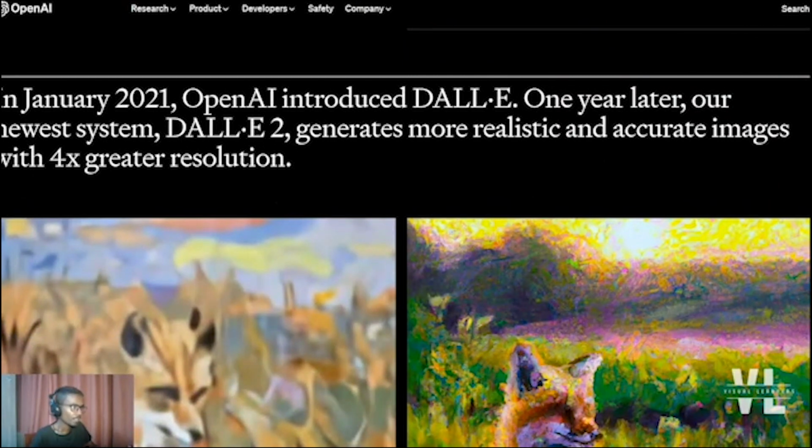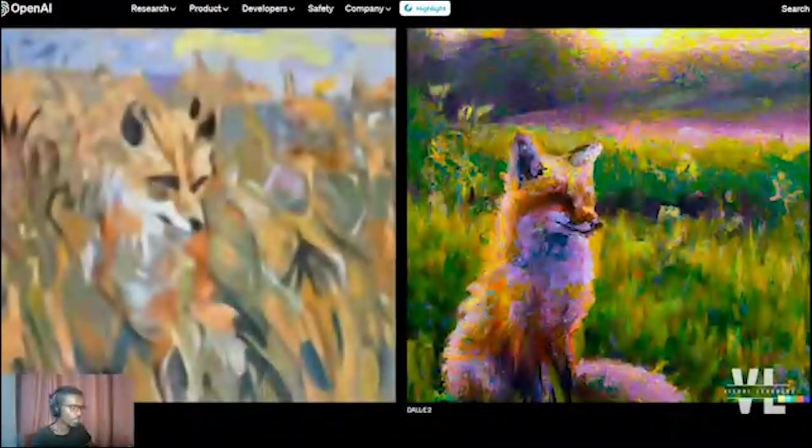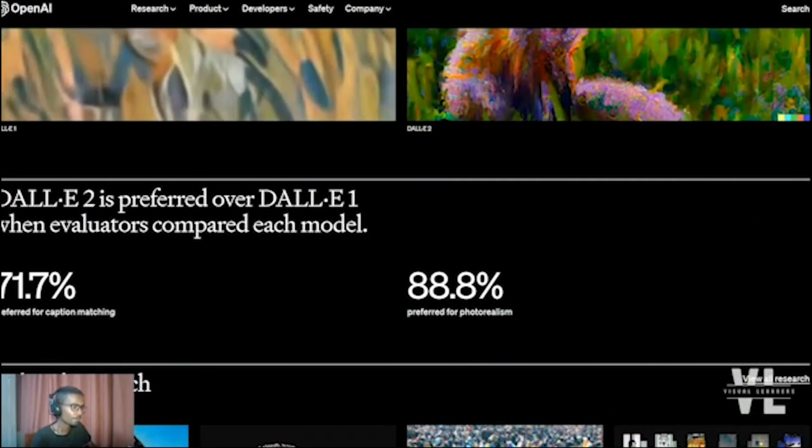So in 2021, DALL-E was introduced by OpenAI, and 1 year later, the newest system, DALL-E 2, generated more realistic and accurate images with 4 times greater resolution. This is a comparison between the original DALL-E model and the DALL-E 2 model.